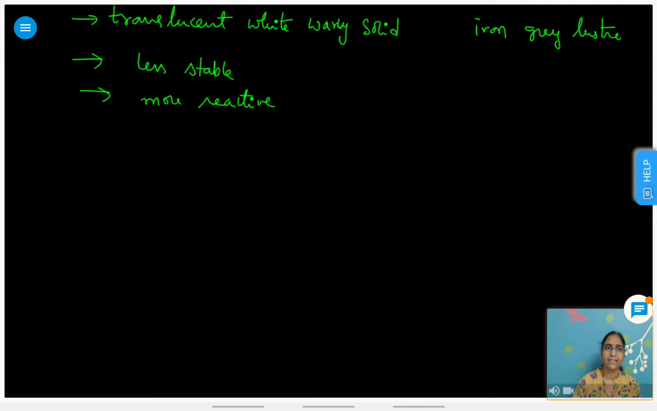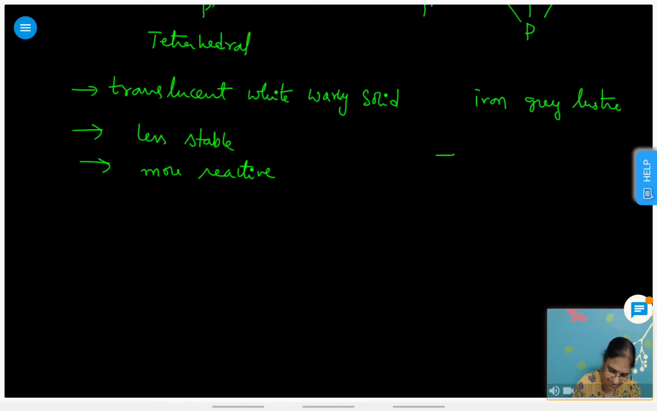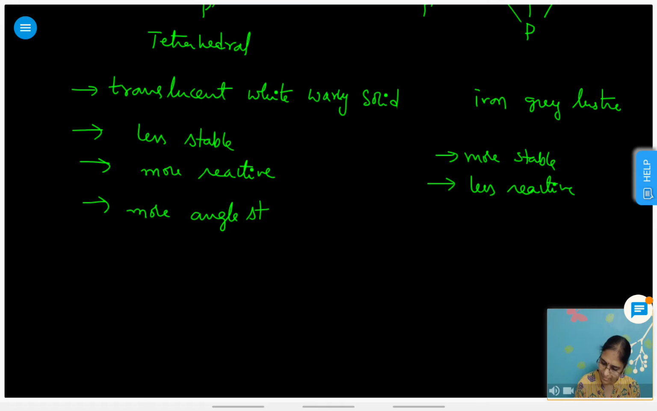Okay. So less stable, more reactive, and this is more stable, less reactive. And here we can take this as a, so lesser the angle, greater is the strain. More angle strain here. Yes, this is white phosphorus, less stable and more reactive.